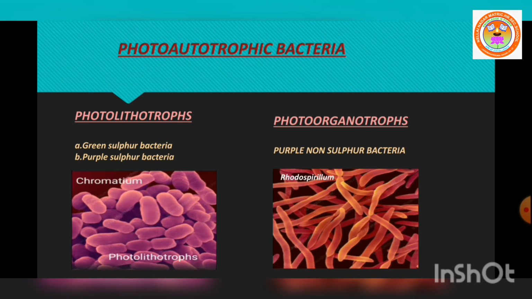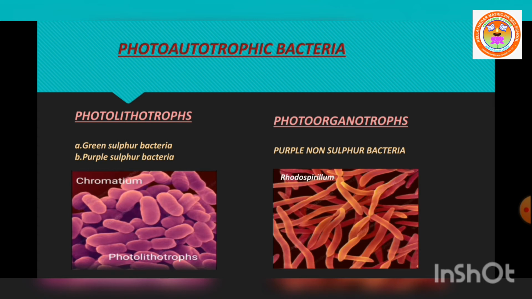Now the next type of photoautotrophic bacteria, photoorganotrophs. Organo refers to organic acid or alcohol. So here the hydrogen donor is an organic substance. They utilize organic acid or alcohol as hydrogen donor. This is said to be photoorganotrophs.